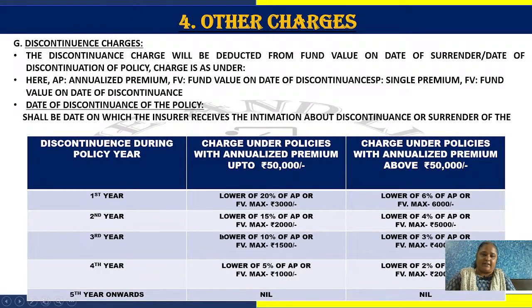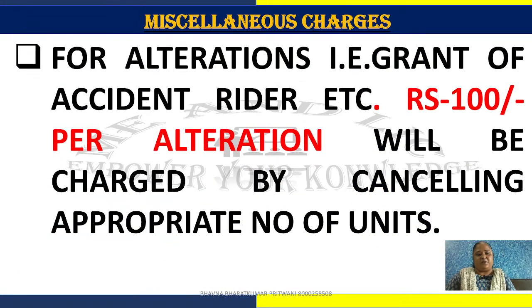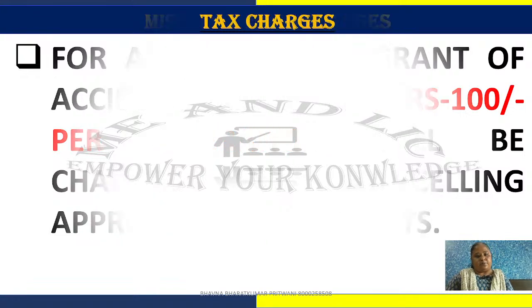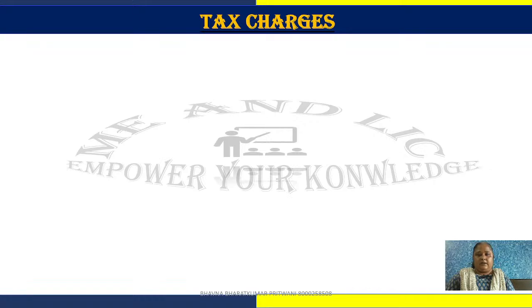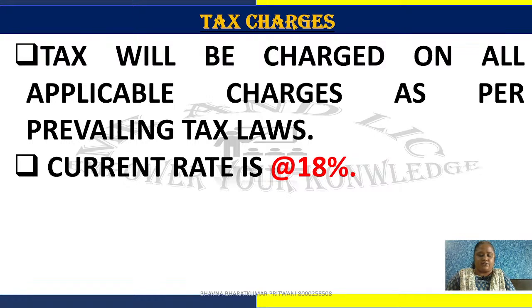And again, I am repeating, from the fifth year onwards, if you are not paying the premiums or if you are surrendering the policy, no discontinuance charges are applicable. And in the discontinued fund, LIC is giving 4%. Now miscellaneous charges, meaning you are changing the modes or cancelling appropriate units, it is 100 rupees per alteration. As for taxes, 18% GST is charged on 100 rupees whenever you are applying for something.